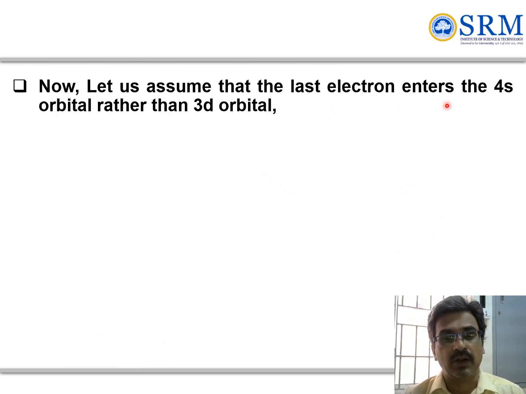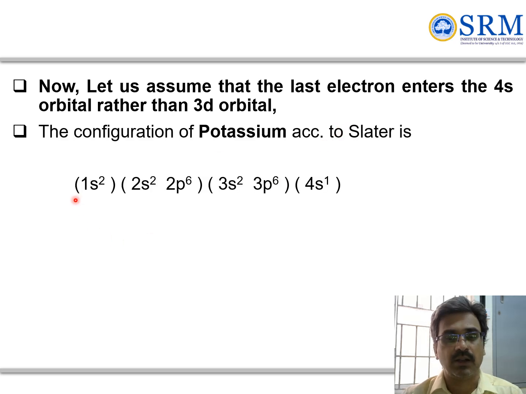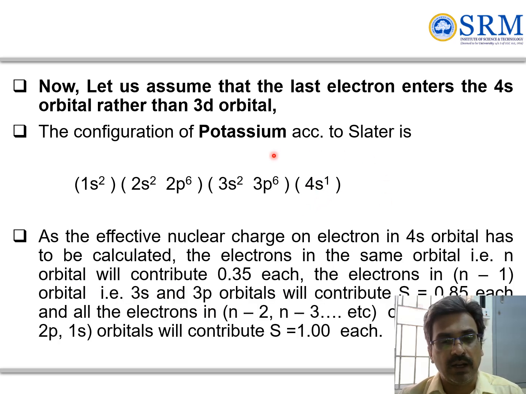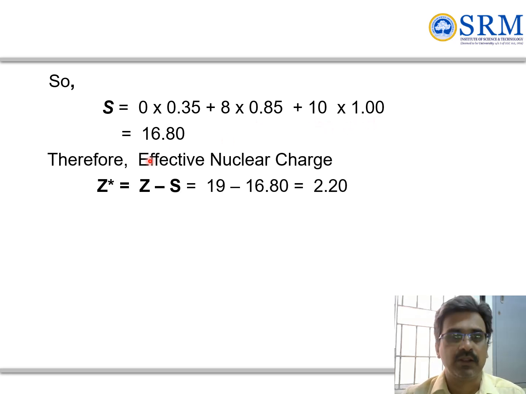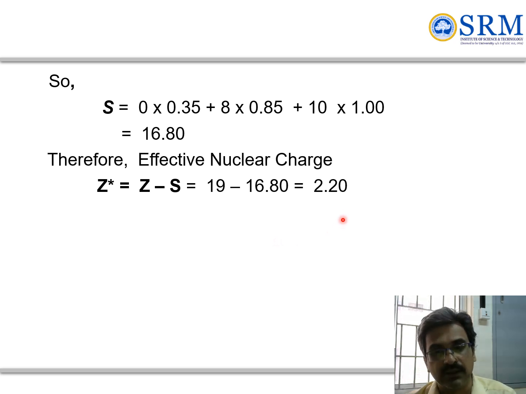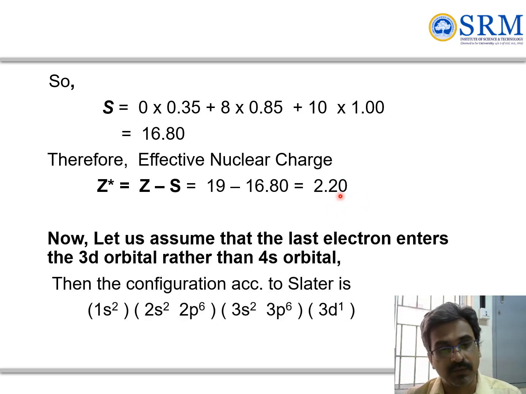Let us assume the electron enters the 4s orbital rather than the 3d orbital. Applying Slater's rule to 4s1, there is no extra electron in the same group, so 0 into 0.35, 8 electrons into 0.85 for n-1, and 10 electrons into 1, which gives 16.8 as the shielding constant. The effective nuclear charge is close to 2.2 when the electron enters the 4s1.